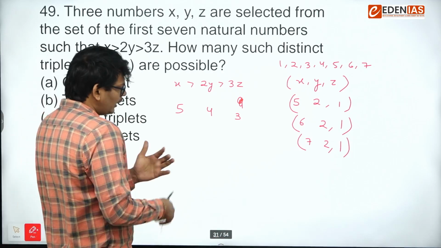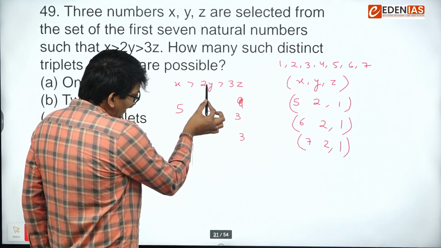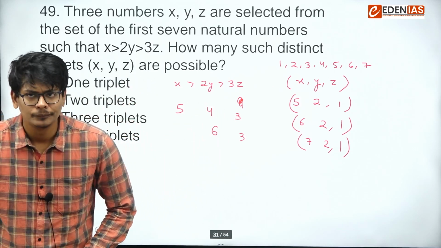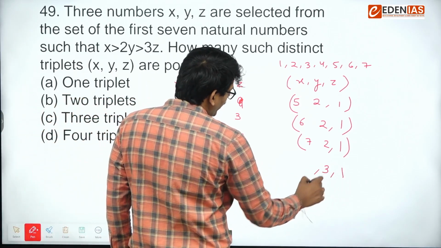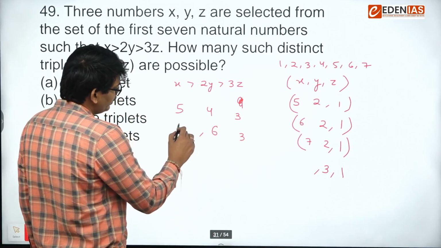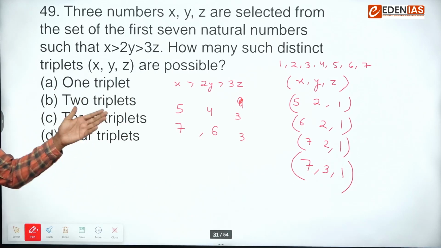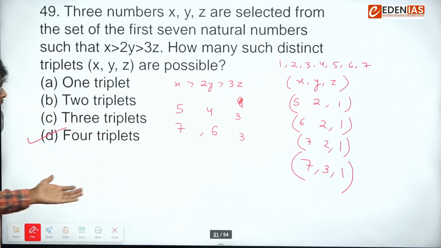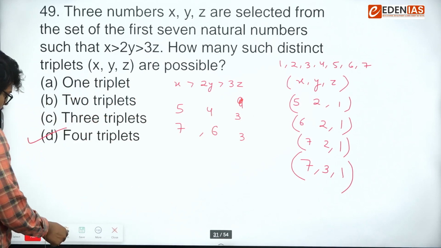Now, what other thing we can take? If this is 3, I can take 2y as 6 also, because 2y represents an even number. If I take 2y as 6, so y will be 3 and this will be 7. This is also valid, right? So we are getting 4 triplets and the maximum answer is also 4 triplets. So we don't have to look for other triplets, right? So the answer is 4 and the triplets are these 4. Next.